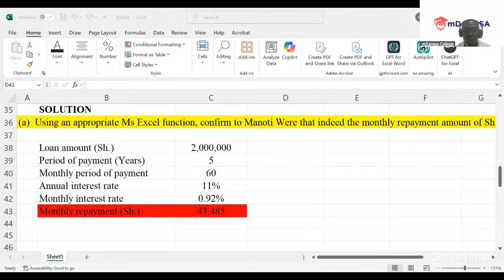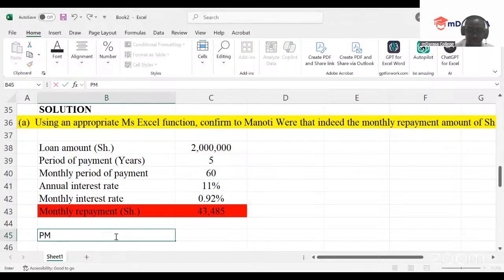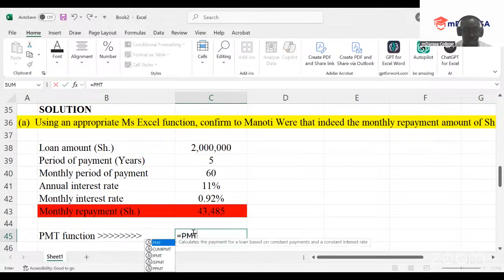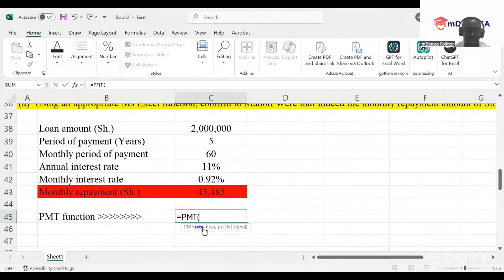So how will you go about it, my good students? This will be very easy and simple. All we need to do is to come and show the examiner that you know our PMT function. This is a function that you're going to use to prove our case right. So we just take equal sign. We have our PMT, then you do tab. Our syntax will show that I need to have our rate. So our rate, which rate are we selecting? The monthly rates.